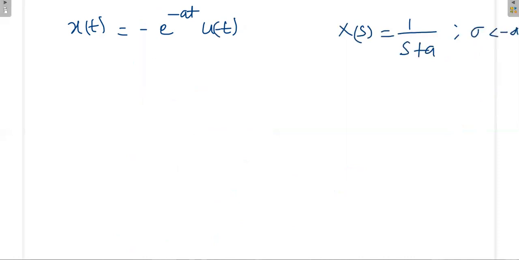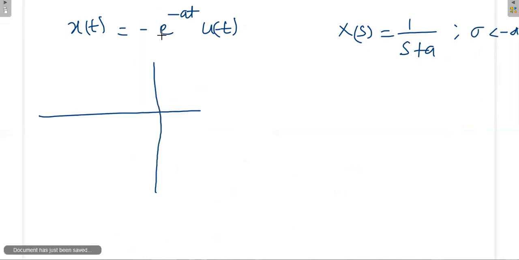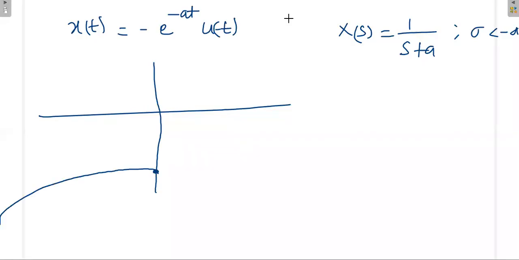Okay, so now what is happening to the signal? Minus e power minus at, and that too you are supplying the negative value. So x of t is minus e power minus at u of minus t, where our assumption is a is greater than 0. At t is equal to 0, we get 1, and already minus is there, so minus 1. Then when you increase t negatively, that means t is equal to minus 1.